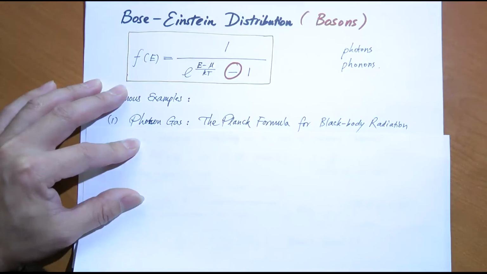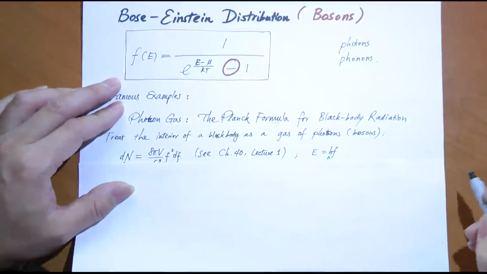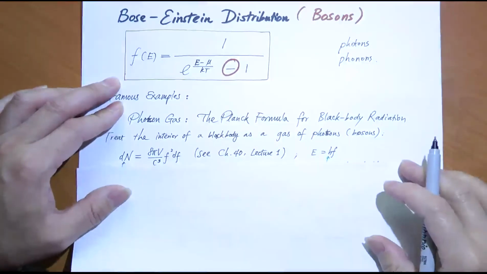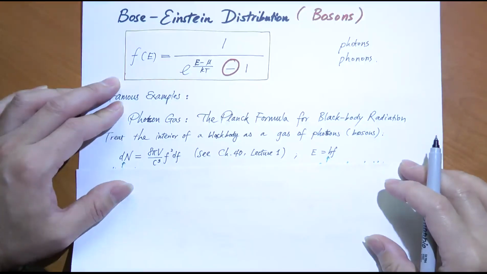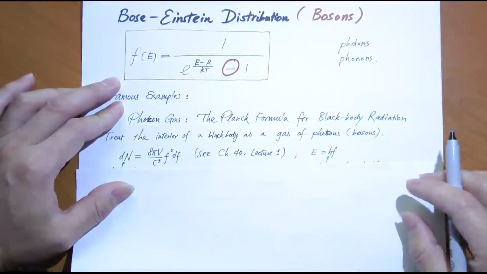And we re-examine Planck's radiation formula, the black body radiation formula, with the new concept of a photon gas. Photons are bosons because they have spin 1, which is an integer. And Planck's radiation formula tells us the energy density per unit frequency spacing or per unit wavelength spacing.